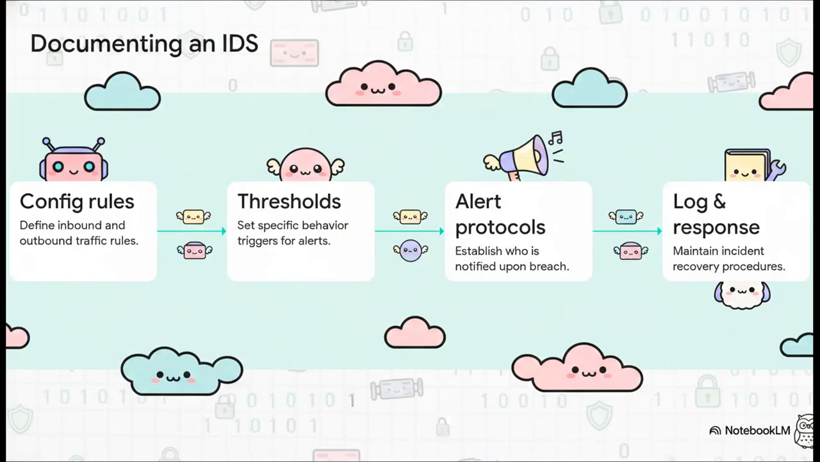That exact same rigor applies to monitoring. When you're evaluating an intrusion detection system, or IDS, auditors look for a very exact sequential procedure in your documentation. Step 1, clearly defined configuration rules governing inbound and outbound traffic. Step 2, exact anomaly thresholds, like what specific behavior actually triggers an alert. Step 3, established alert protocols dictating exactly who gets notified when a threshold is breached. And Step 4, maintained logging and response procedures detailing how the organization recovers from the incident. It's this level of detail that transforms theoretical AI security into proven, auditable compliance.